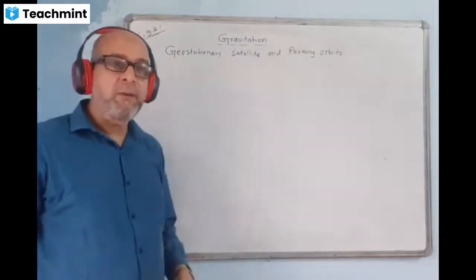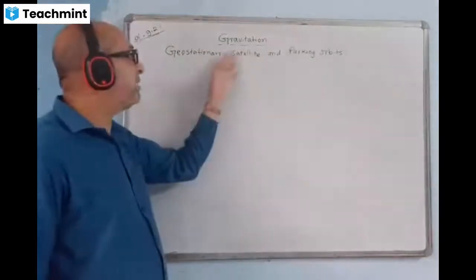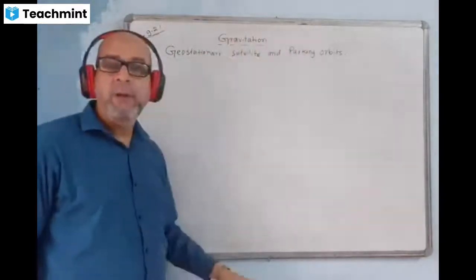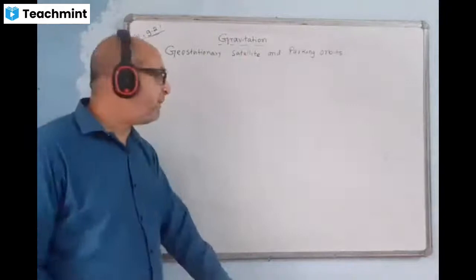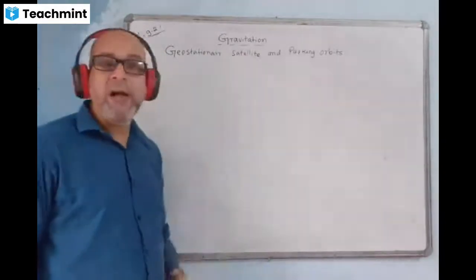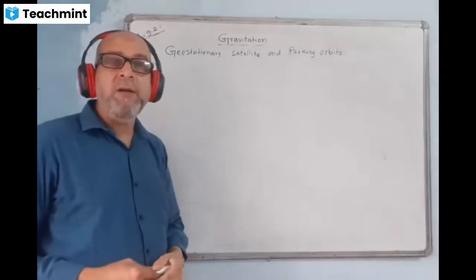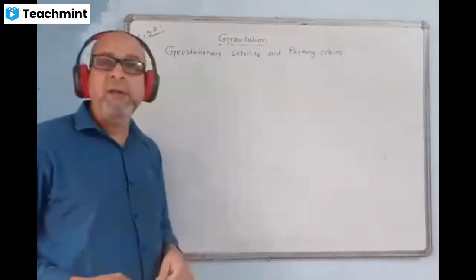So like that. But don't go into that. In your syllabus, I'm talking about the geostationary satellite and parking orbits. Let us find the height of the parking orbit. At what height is the parking orbit situated? That means we should know the height of the geostationary satellite from the surface of the earth.